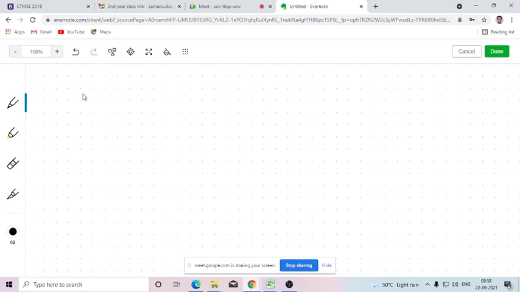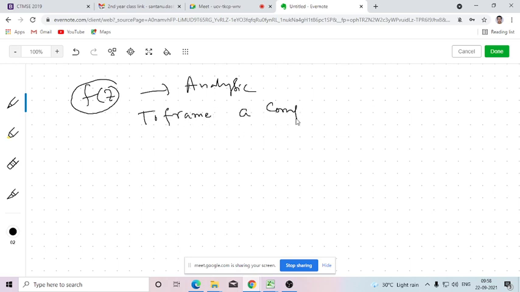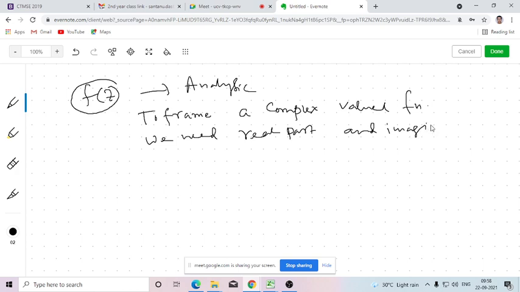That means if a function f(z) is given and it is said that this function is analytic, then you know that whenever we are framing a complex valued function, we need the real part and the imaginary part both, provided the imaginary part is not equal to 0.